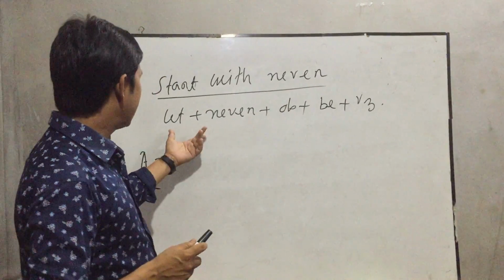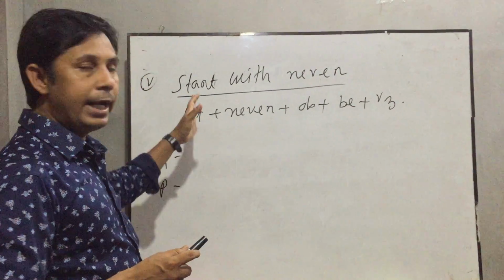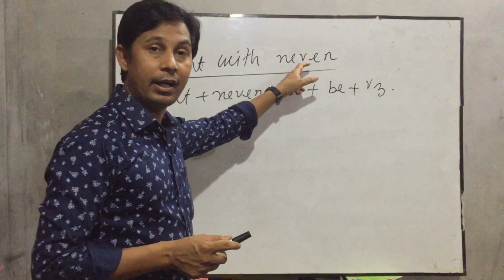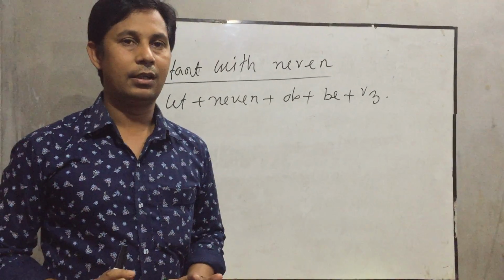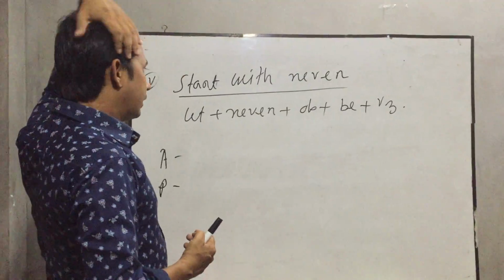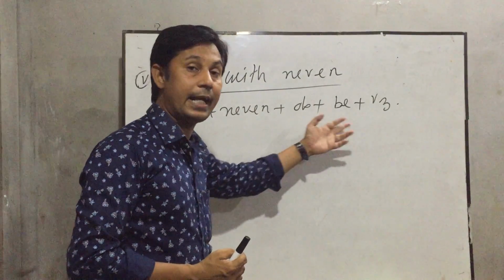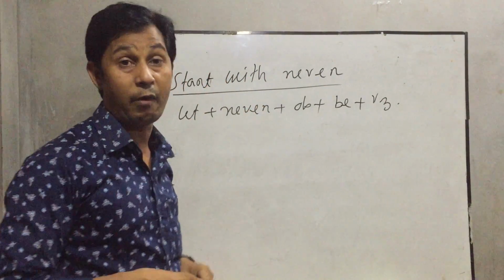Carefully follow the blackboard please. If we see the imperative sentence start with never in the active voice, and when we change to passive voice, the structure will be at first let, then never, then object, then be, then past participle form of verb.